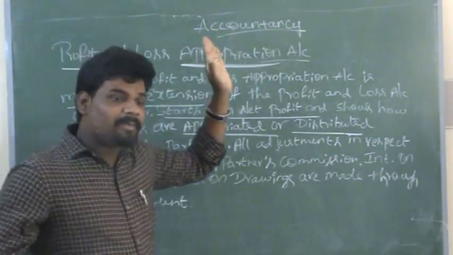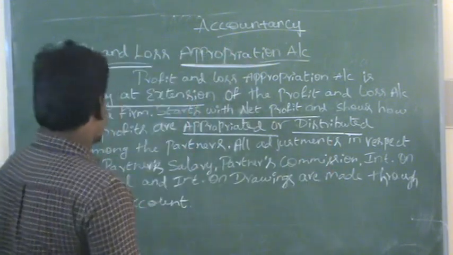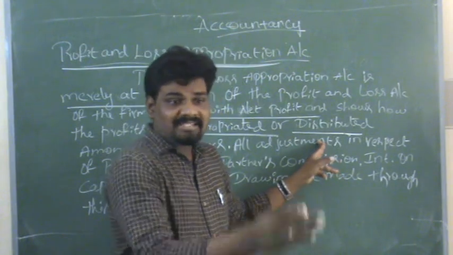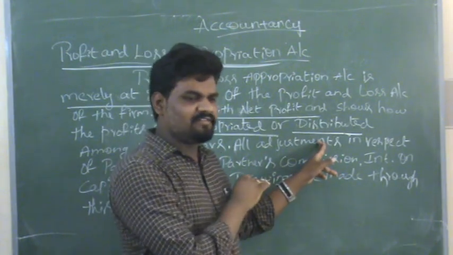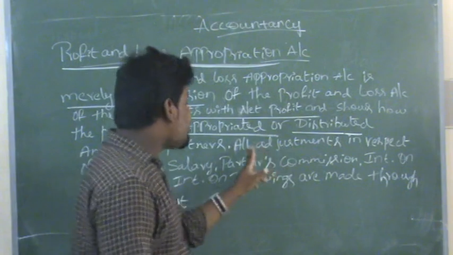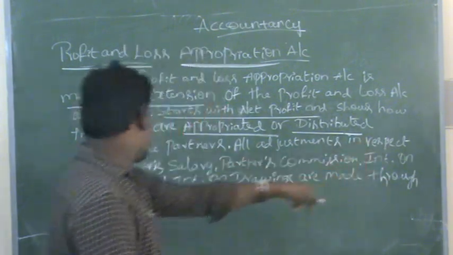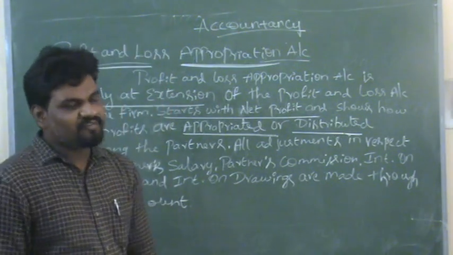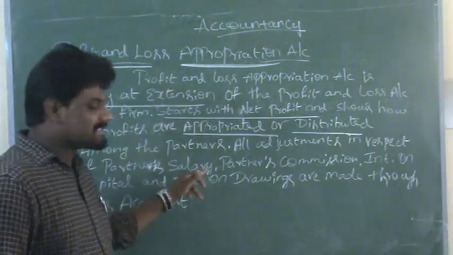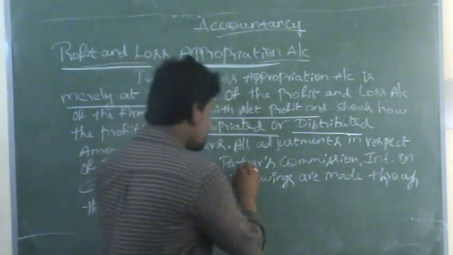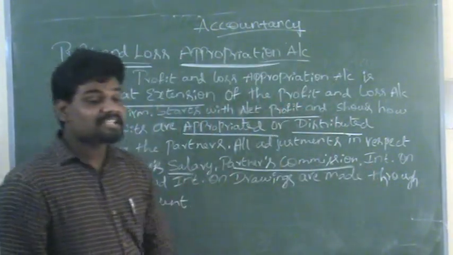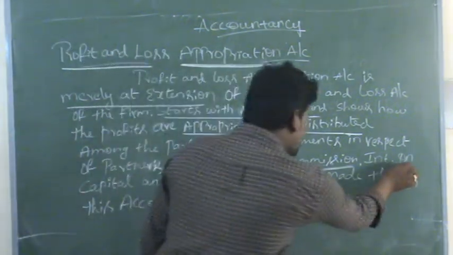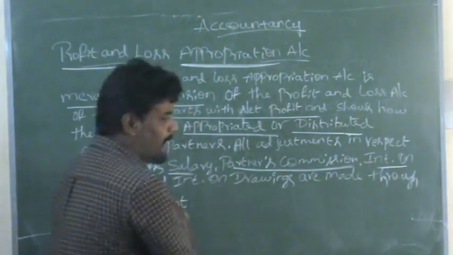At the time of preparation of this account, what are the various adjustments we need to record? All the adjustments in respect of partner's salary, partner's commission, and interest on capital.